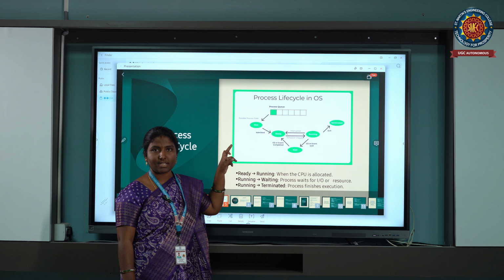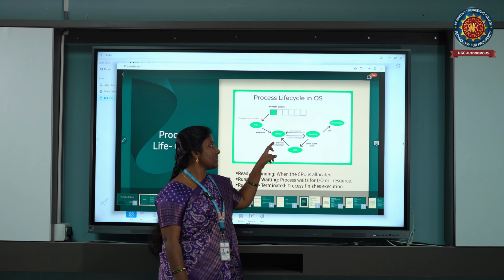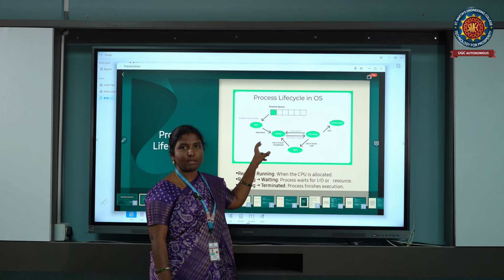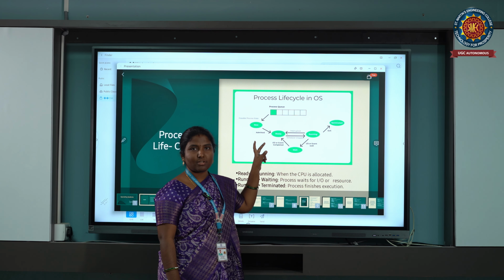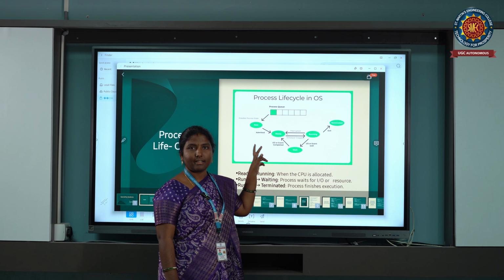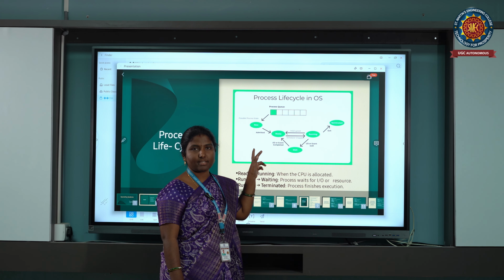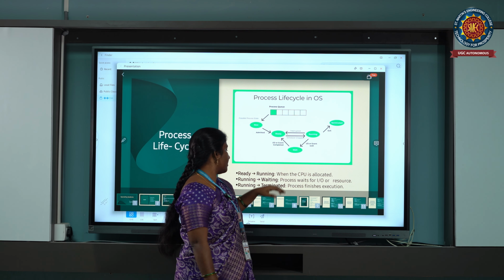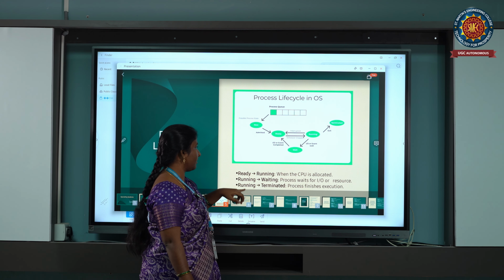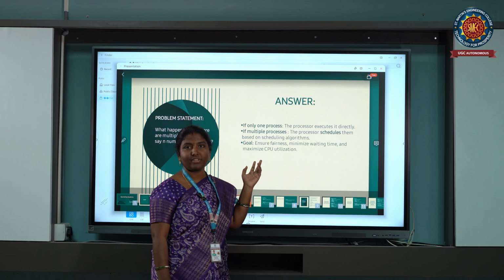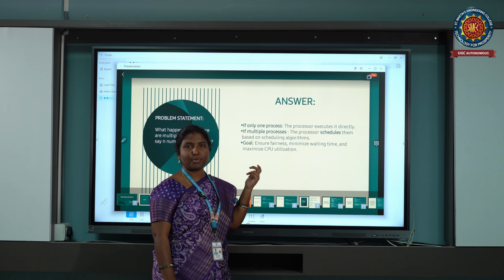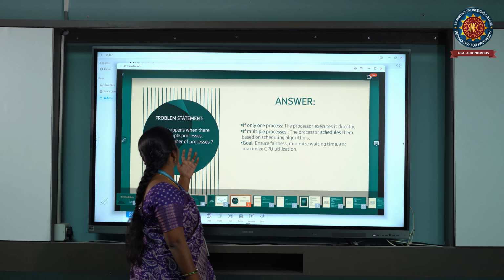If n number of processes are there, which process should be executed? If n number of processes are waiting in the ready queue, at that time the processor will be in a confusion state about which process should execute first. For that, we have a solution. With the help of the scheduling algorithms, we are going to schedule which process should be executed, among those waiting in the ready queue.